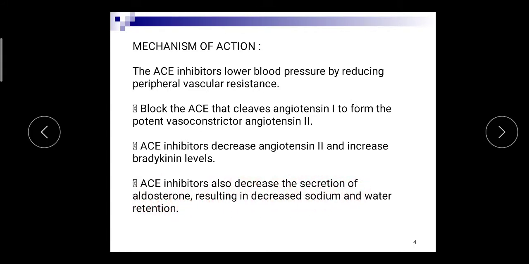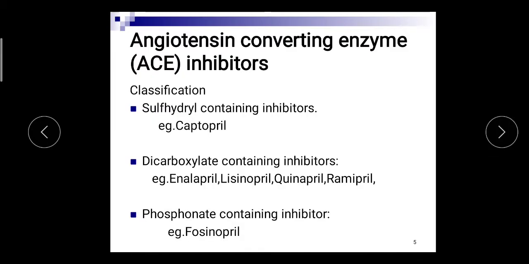Angiotensin 2 is not produced, and because of that there is decrease in the secretion of aldosterone, resulting in decrease in sodium and water retention, which is also responsible for the decrease in the blood pressure. So ACE inhibitors are used to lower the blood pressure, and they are also called antihypertensive agents.